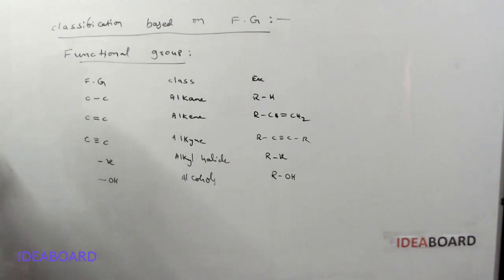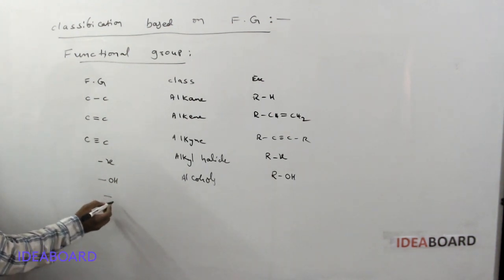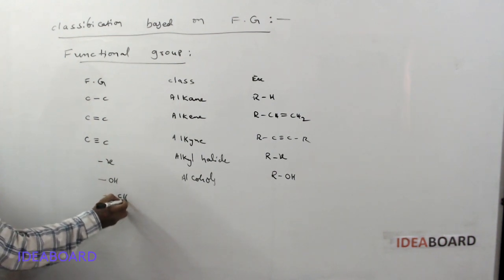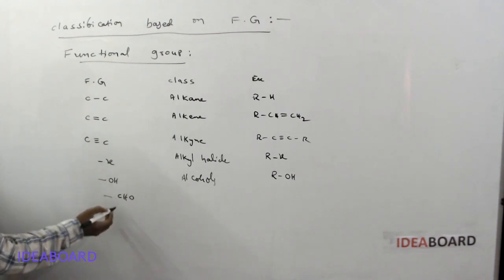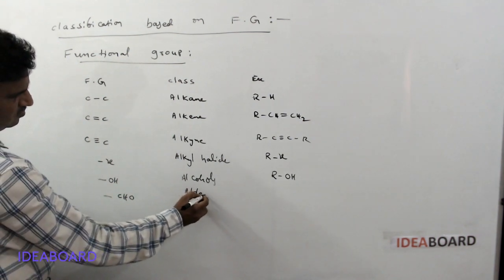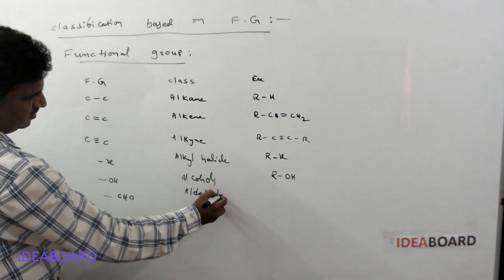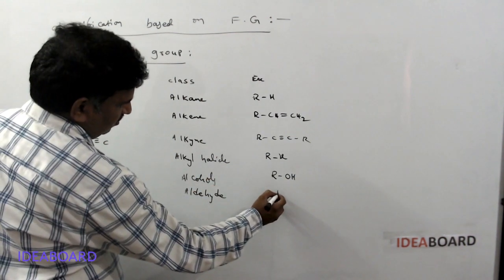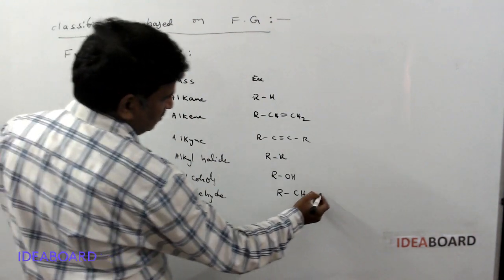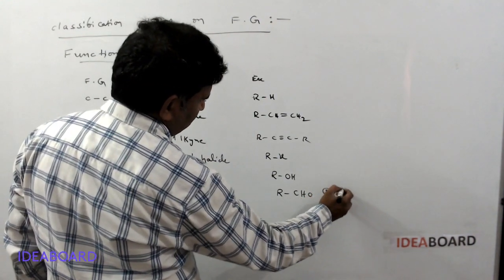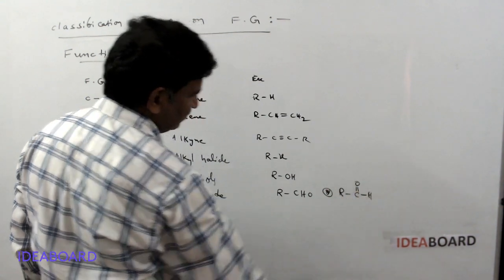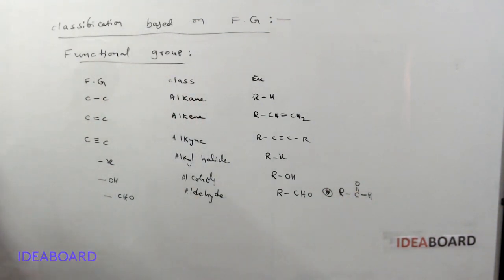Next, the CHO group: these are called aldehydes. We write RCHO, or in full form RC double bond OH, that is the RCHO group.